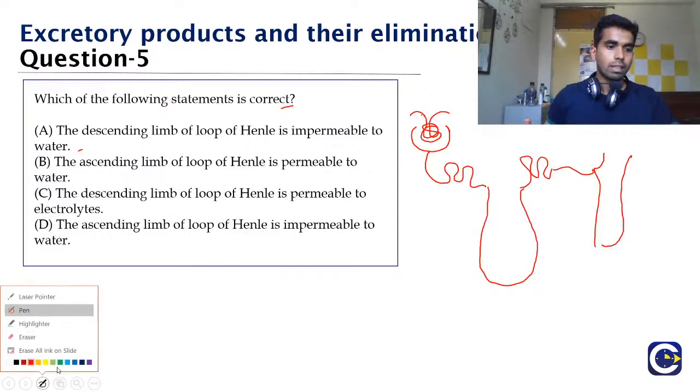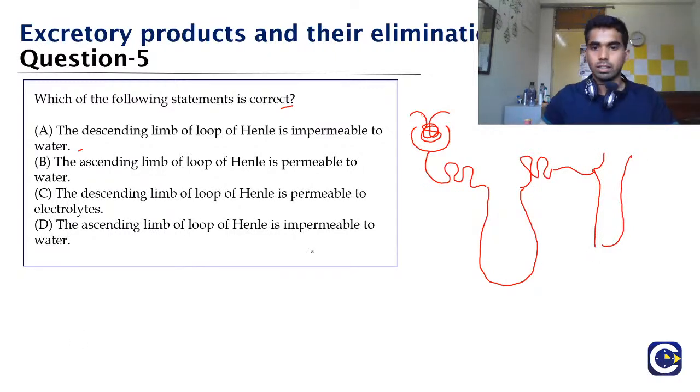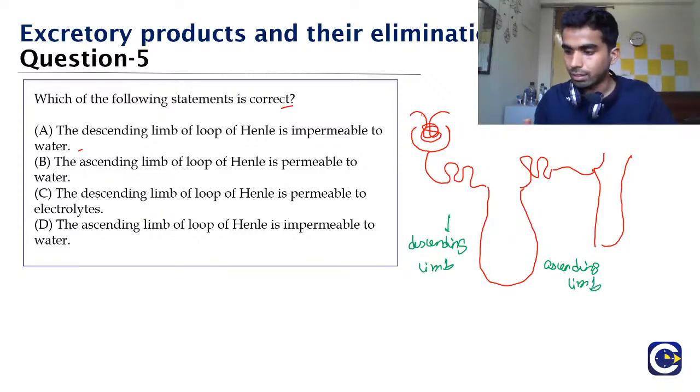Then in this loop of Henle there are two portions. You can see here, this is the descending limb, and this is the ascending limb, and both of these limbs have different characteristics.